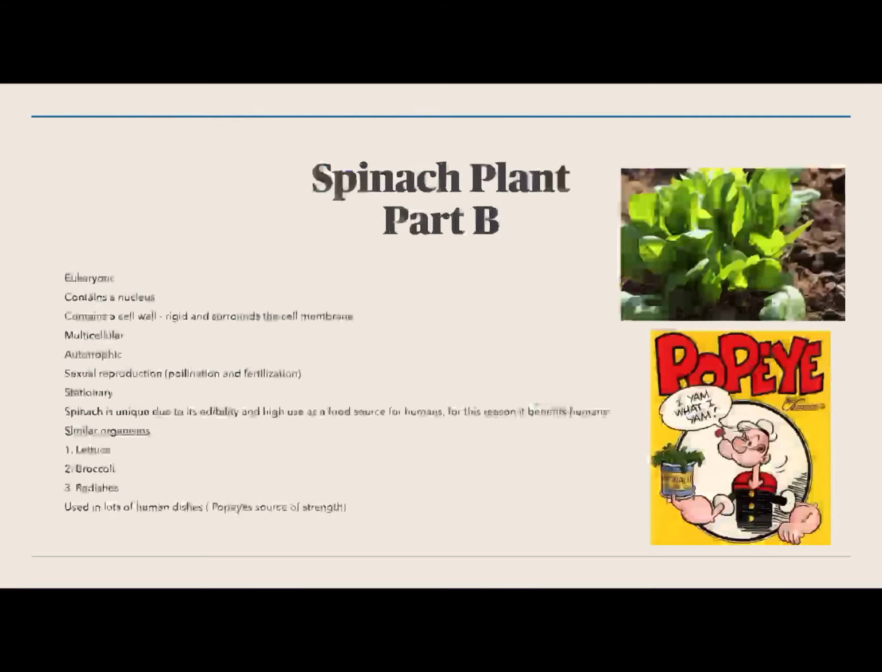So the spinach plant is eukaryotic. It contains a nucleus, also contains a cell wall, which is rigid and surrounds the cell membrane, protecting it. It's multicellular, autotrophic, and does asexual reproduction. It's a stationary organism, and spinach is unique due to its edibility and high use as a food source for humans, and it's also a very healthy thing to eat. Some similar organisms would be lettuce, broccoli, or radishes. And a fun fact is that it's used in a lot of human dishes, but it's also the common show Popeye back then. It was what made Popeye strong, as it also makes humans strong.